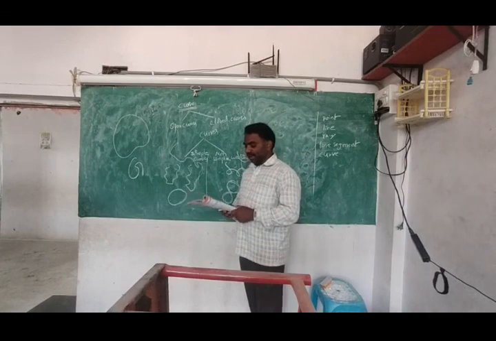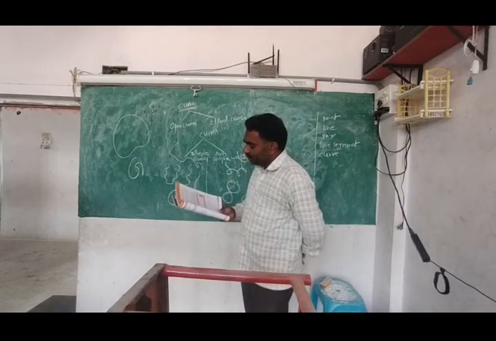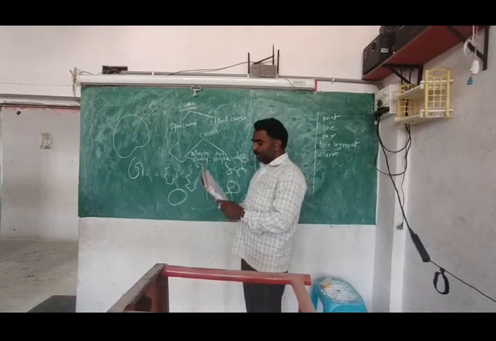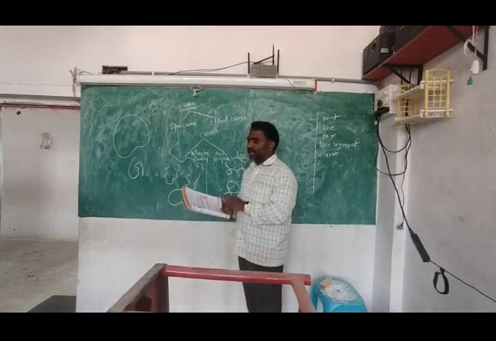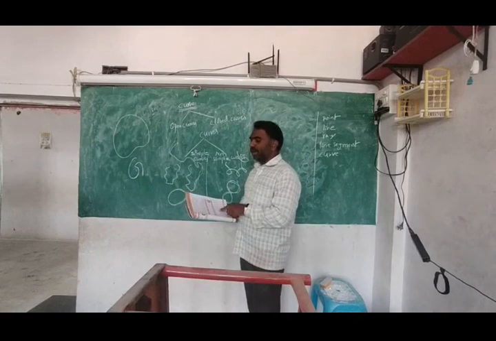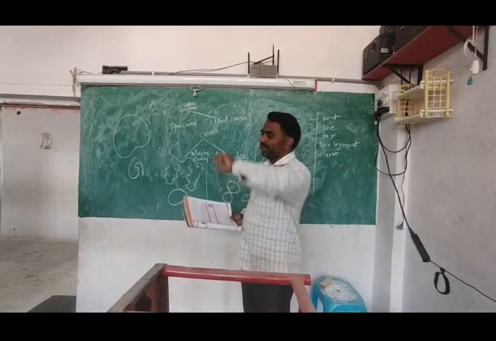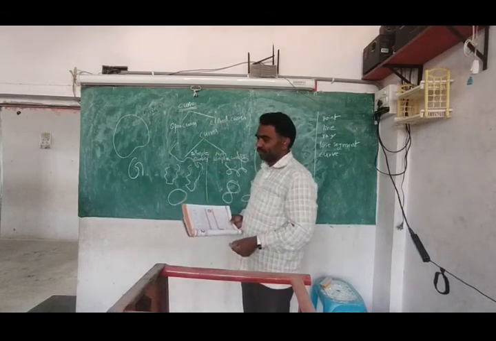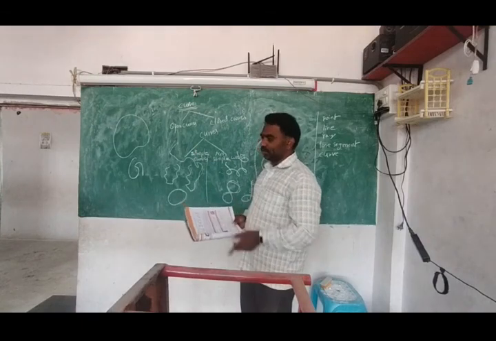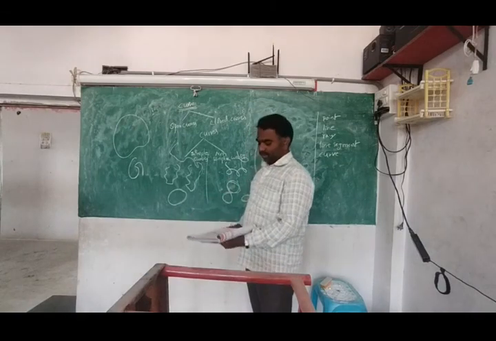Okay. Second one, try this. Identify which are simple curves and which are not. Can you say the first one? Is it a simple curve or not? Yes, simple. Second one, simple. Third one, non-simple, because it is intersecting itself. Fourth one, non-simple. Here first and second are simple curves. Third and fourth are non-simple curves.